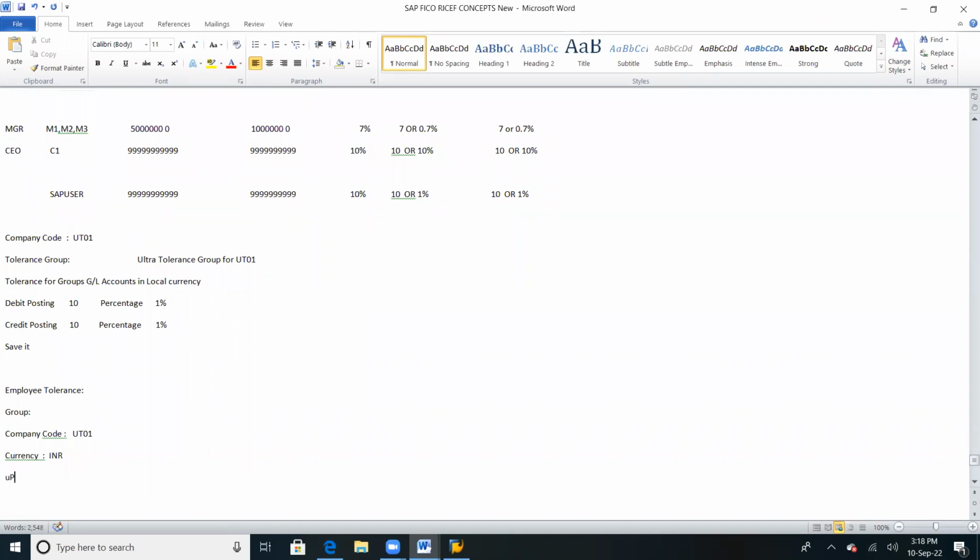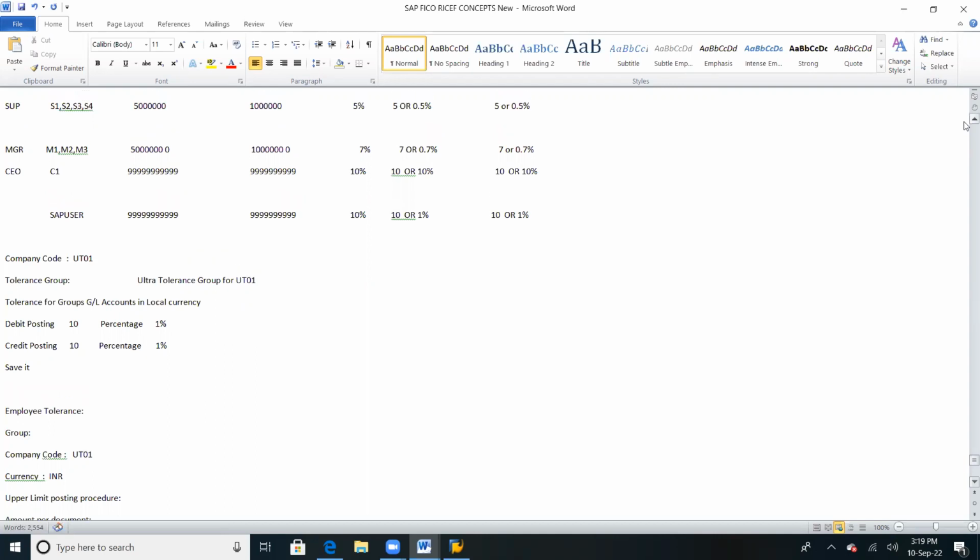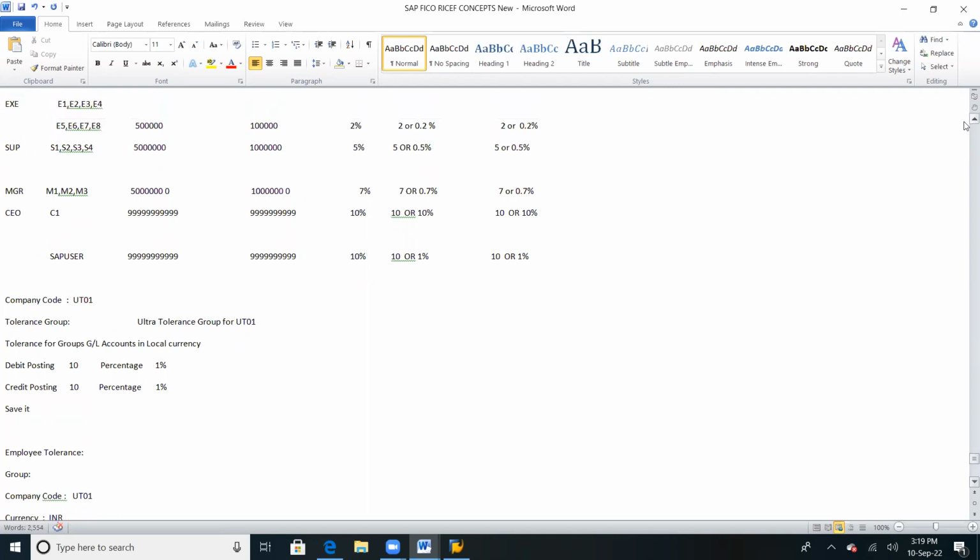The heading would be upper limit for posting procedures. So we are defining the procedure. Here it will ask for the amount per document.